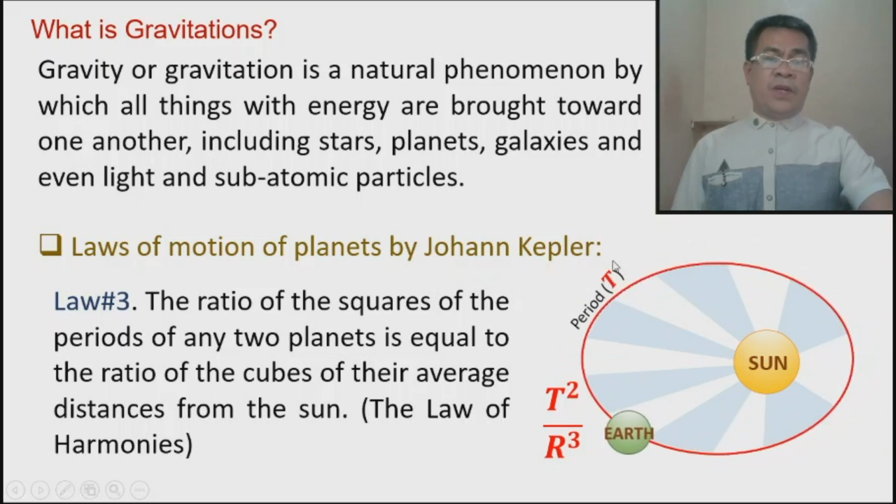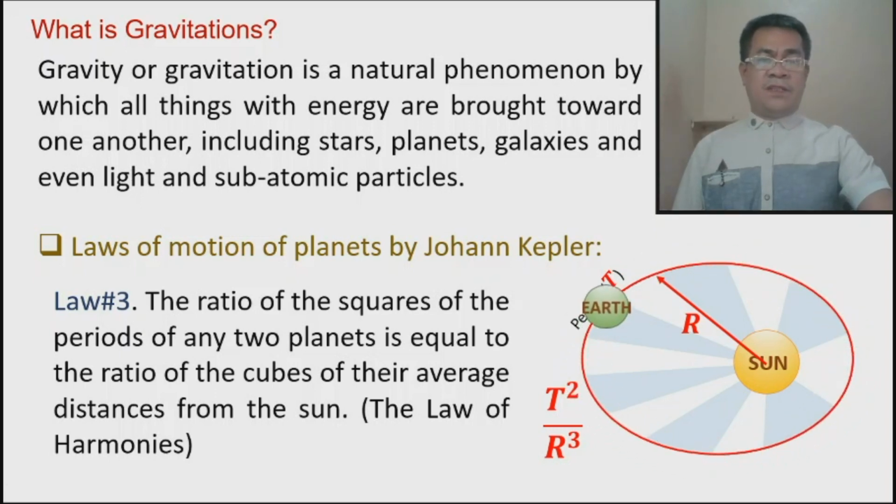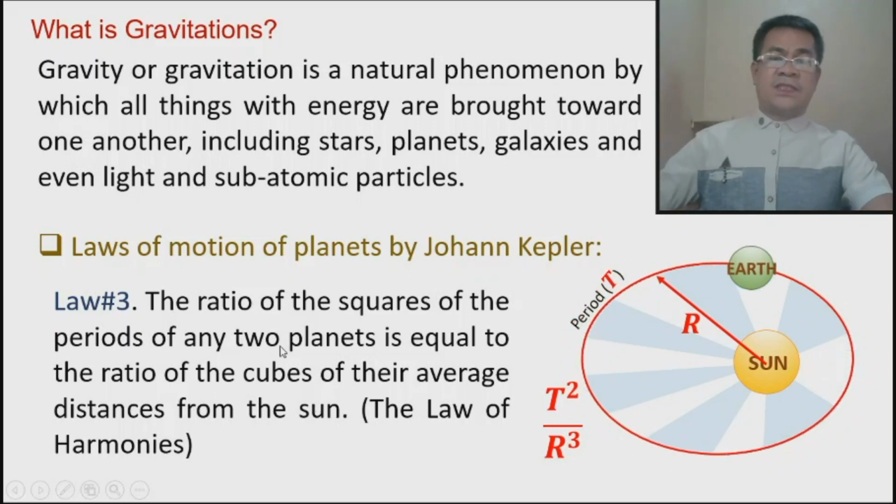If we calculate this, the period again is the time of one complete revolution, and the radius must be the average radius from the sun to the planet. If you square the period and cube the radius, it is always a constant value, and it provides a constant number. So all planets must obey this result or this equation. This is the third law of Kepler, the law of harmonies.